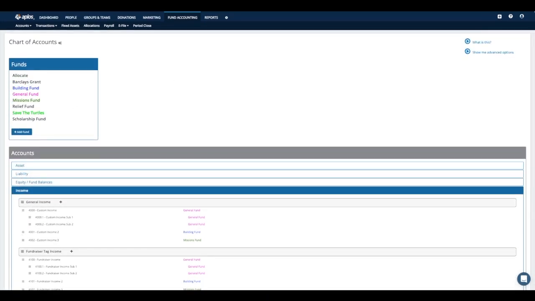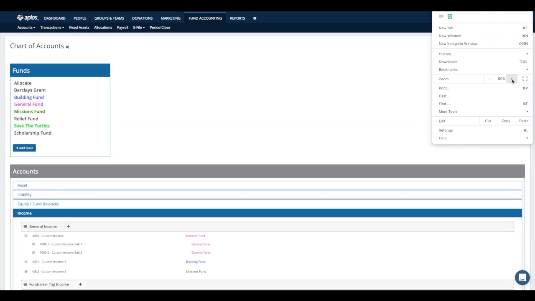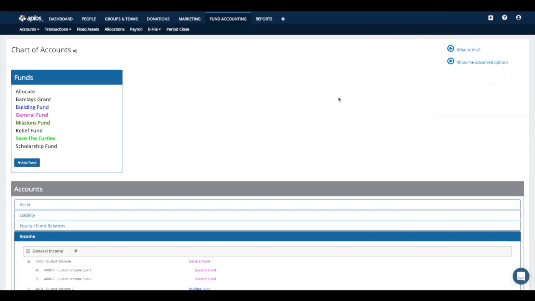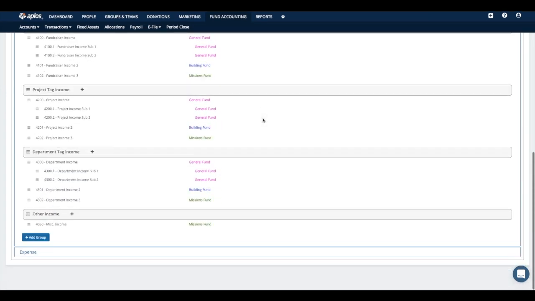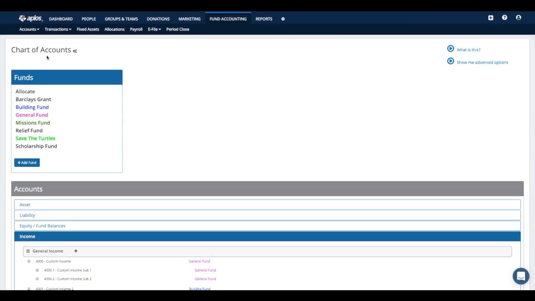So you know what, let me go ahead and do this. I noticed that I had my screen a little bit smaller than I'd like. So let's see. Hopefully that'll be a little bit easier on your guys' eyes now, maybe. So you won't be straining it so much. All right, so under accounts, let's go ahead and move on.